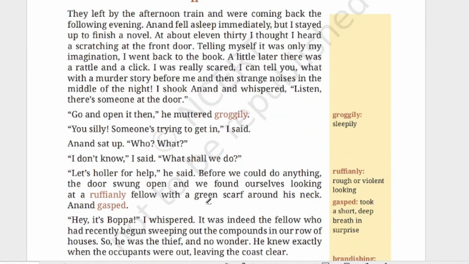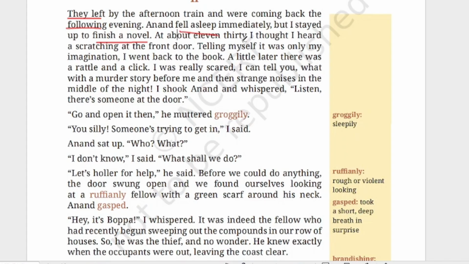They left by the afternoon train and were coming back the following evening. They left means who? Parents. Parents left for Kharagpur to attend a wedding by the afternoon train, and were coming back the following evening. Following evening means what? Next evening. Anand fell asleep immediately, but I stayed up to finish a novel. So Anand went to sleep, but she was reading the novel and trying to finish it. She did not go to sleep because she wanted to finish the novel.